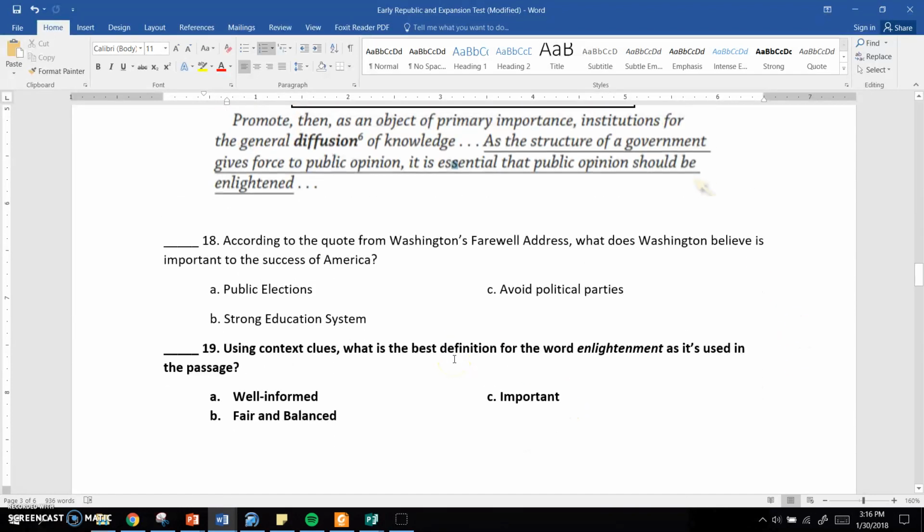Number 18. According to the quote from Washington's farewell address, what does Washington believe is important to the success of America? A. Public elections. B. A strong education system. Or C. Avoid political parties. Number 19. Use context clues. What is the best definition for the word enlightenment as it's used in the passage? A. Well-informed. B. Fair and balanced. Or C. Important. Once again, keep in mind, 18 kind of tells you what 19 might be. So go up there and reread that passage real good and listen to my explanation.